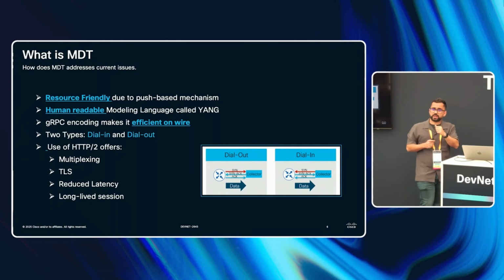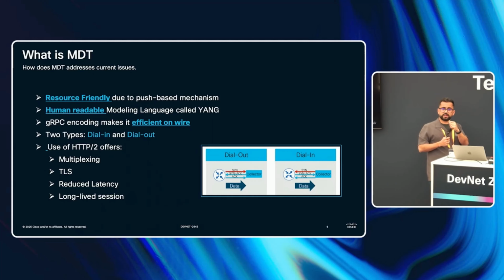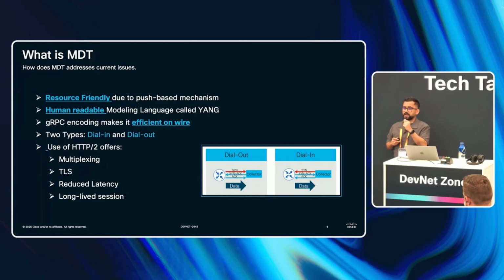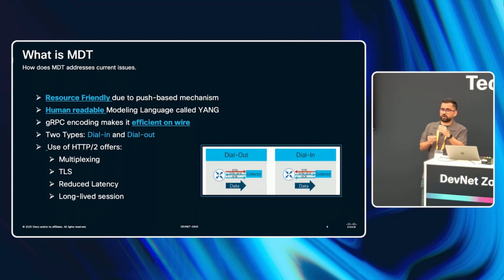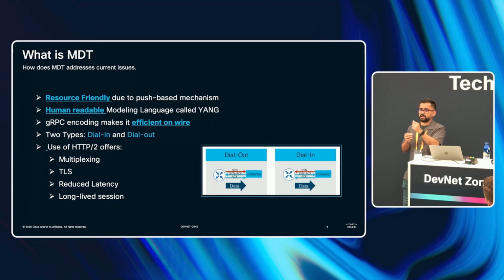One more aspect of MDT that makes it an ideal tool for us is that it is based on a Yang model. In SNMP, we use something known as OID, which is all based on numbers, say 4.5.2 and so on. I can't read what I'm trying to fetch from the XR.